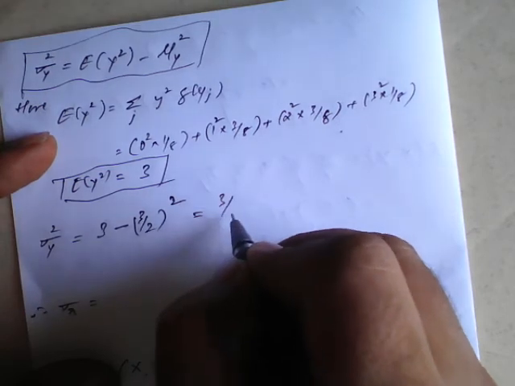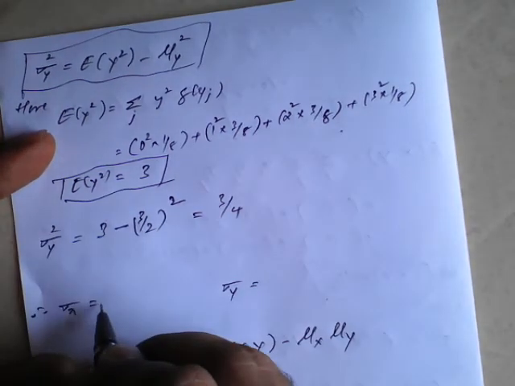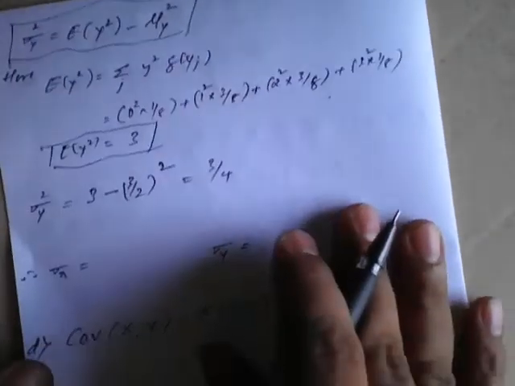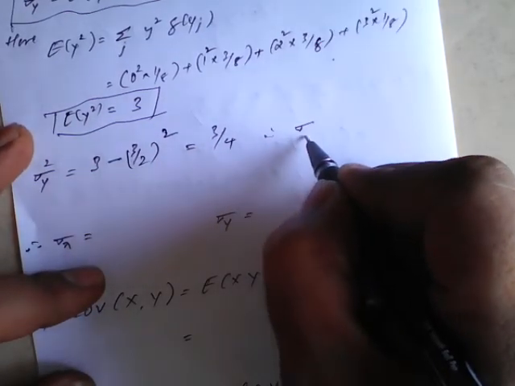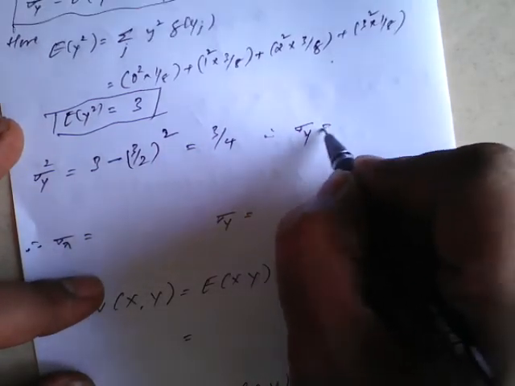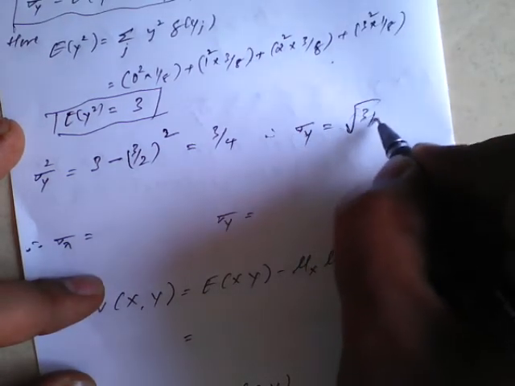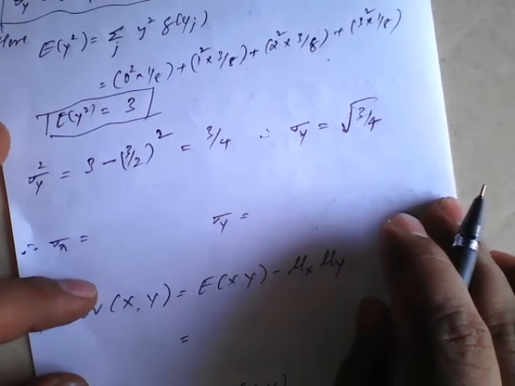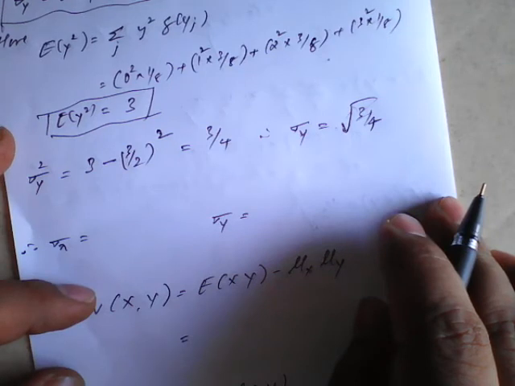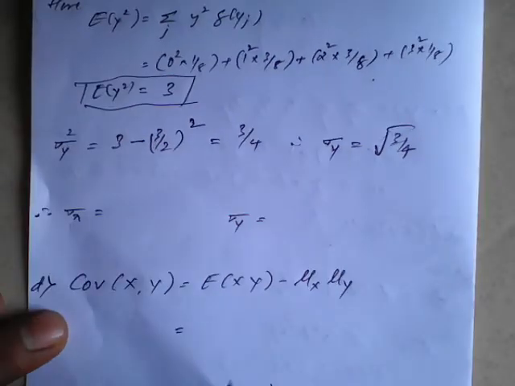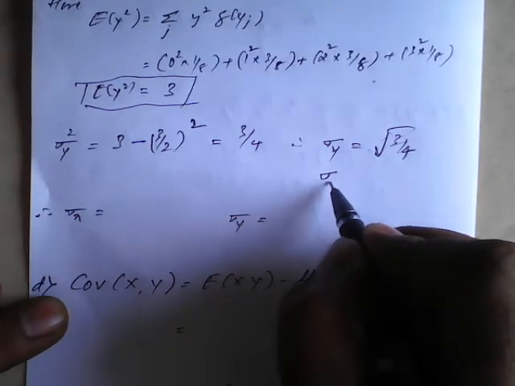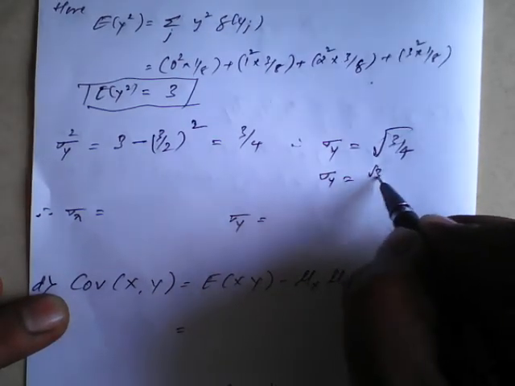Which is nothing but 3 by 4. So therefore standard deviation of y will be square root of 3 by 4, which is nothing but root 3 upon 2.